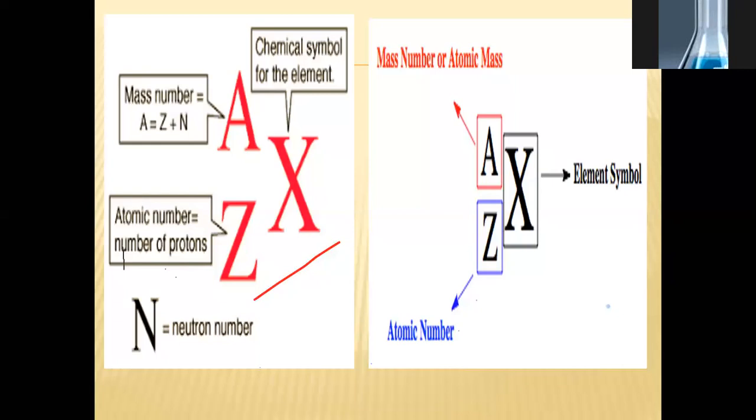Just think about it. We can identify an element by its atomic number. We cannot identify any kind of element by its mass number, by its atomic mass, because the mass of the same element may be different due to isotopes. Inshallah you will learn in chapter 2 ahead. But just remember that only by its atomic number can we identify an element.